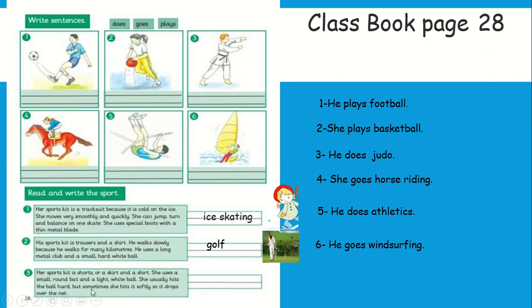What is it? What do you think? It looks like this one. We have skirt, we have shirt, and here we have bat. What's this? Table tennis. Well done. Excellent, my students.